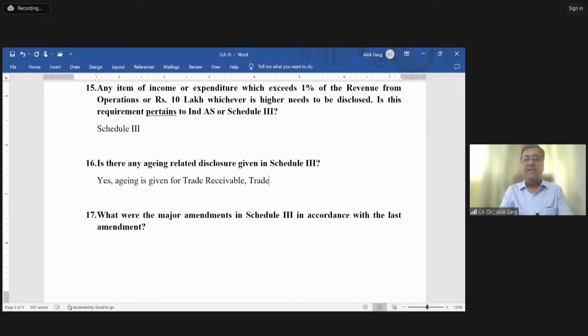You have to provide an aging for trade payable also. You all understand aging, right? And you have to provide the aging of CWIP also, capital work in progress. Okay.